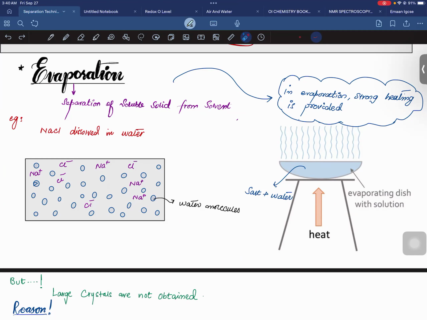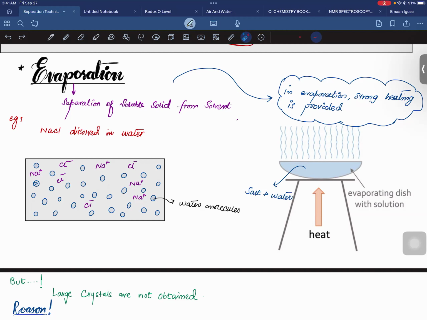But whenever we do evaporation, the salt would be in the form of powder, and the size of the particles in a powder is very small, so it's impossible to separate the impurity from the solution.